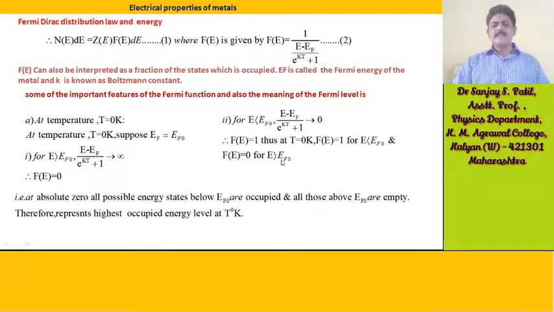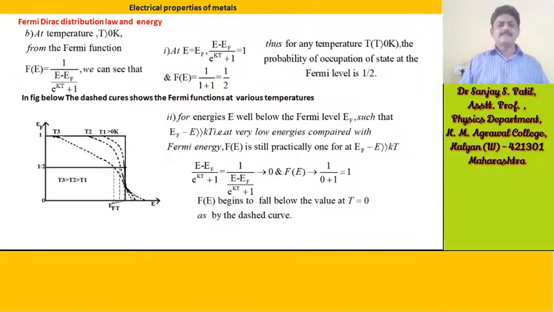That is, at absolute 0 all possible energy states below EF0 are occupied and all those above EF0 are empty. Therefore, EF0 represents the highest occupied energy level at 0 Kelvin.